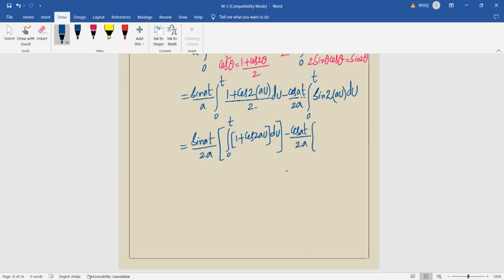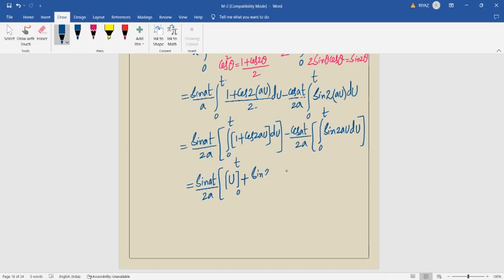This is also 0 to t, sin 2au du, and that's it, bracket close. So the answer: 1 with respect to u. 1 du is what? 1 dx is x, 1 dt is t, so 1 du is u. 2a outside, that's au. Okay. And the limits are 0 to t. You also apply them individually. Plus cos 2au integration is sin.